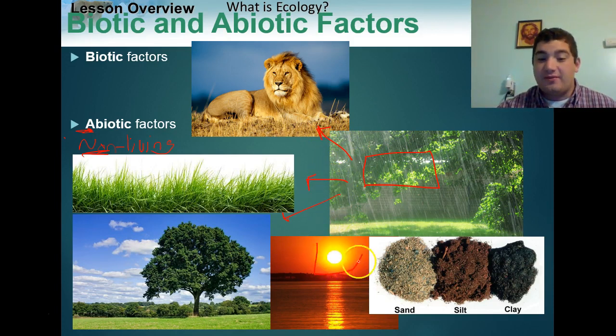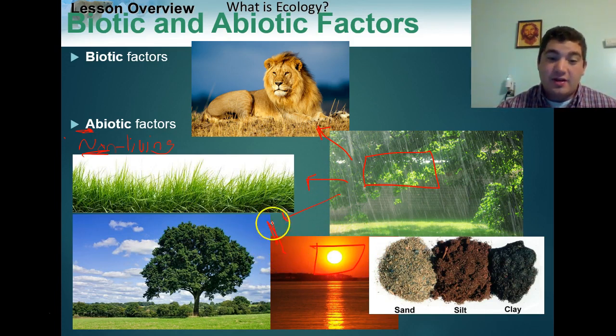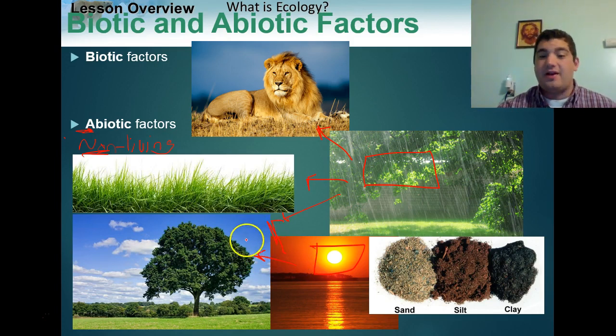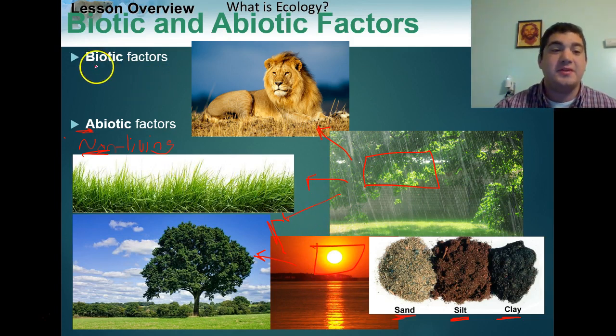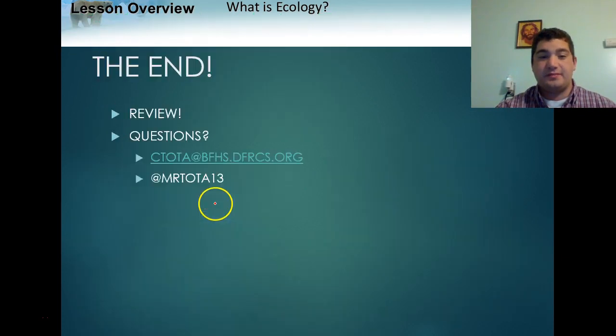Another one would be the sun, right? The sun allows photosynthesis to happen, right? It gives plants energy, okay? The sun is not a living thing, but it still heavily influences the environment. Another one would be different types of soil, right? We could have sandy soil or silty soil or hard clay, okay? The type of soil found in an ecosystem is going to affect the type of plants that are found there. And that will affect, again, the animals and all the other living things. So we have two factors that affect ecosystems: biotic or living things, or abiotic and non-living things.